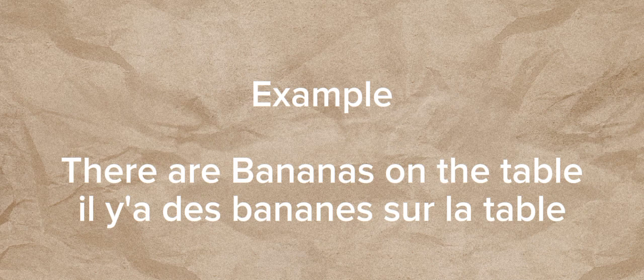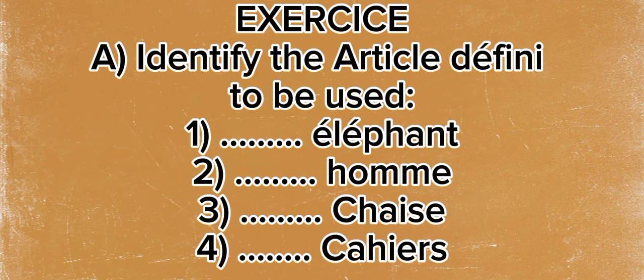So let's see this exercise. Hope the lesson was okay. Let's see the exercise. Identify the article défini to be used. Number 1, elephant. 2, homme. 3, chaise. 4, cahier. 5, haricot.